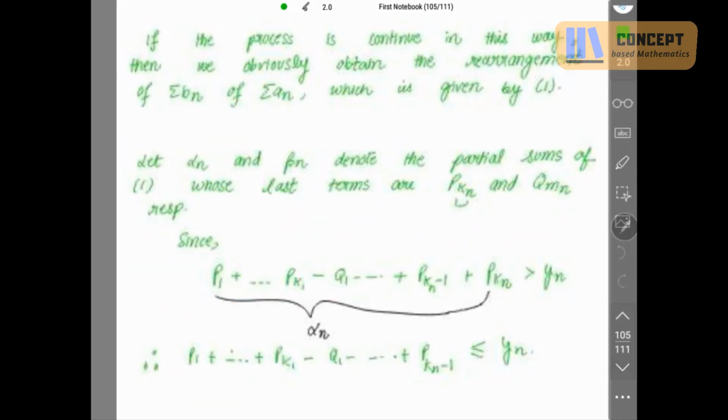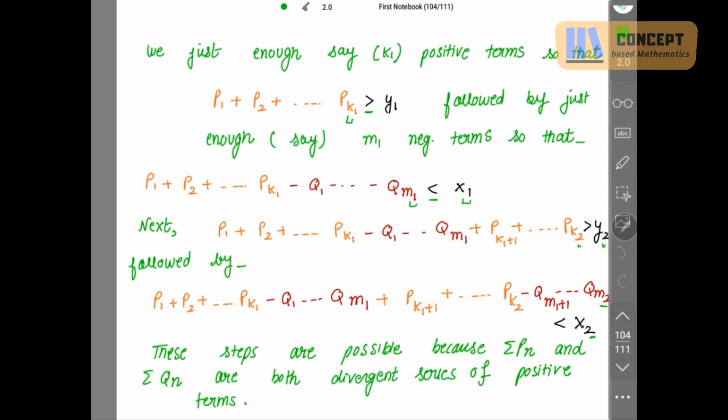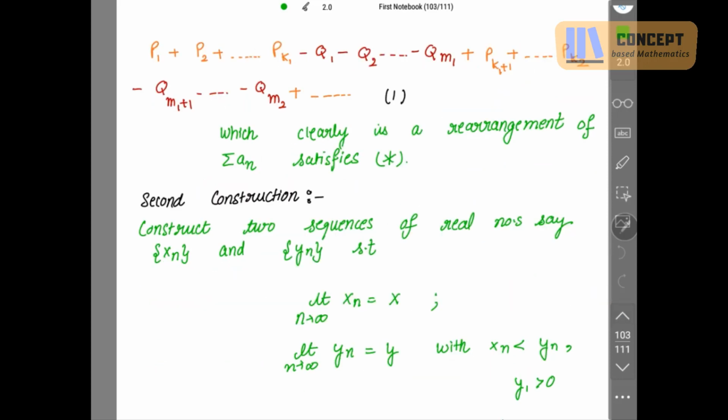So if the process is continued in this way, then we obviously obtain the rearrangement of summation Bn of summation An, which is given by 1. What we have marked 1? We have marked this rearrangement as 1.